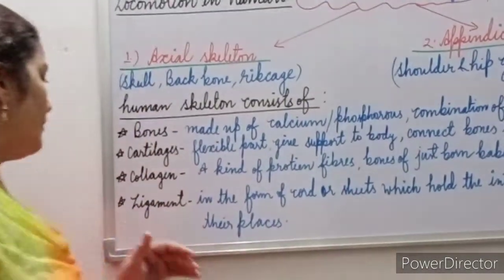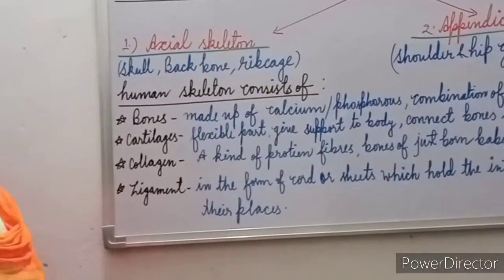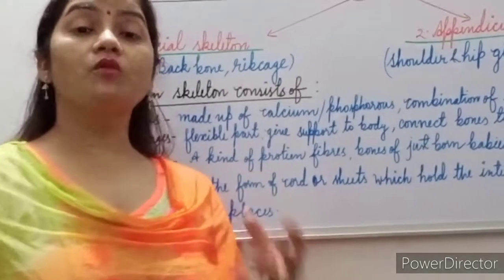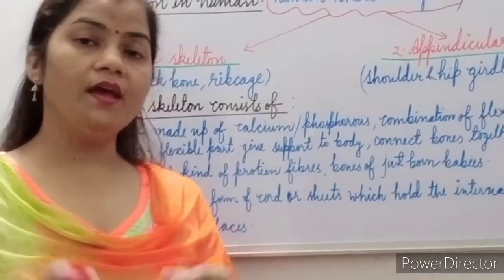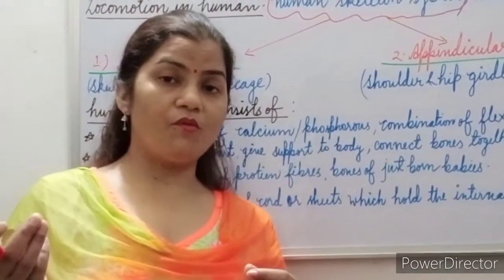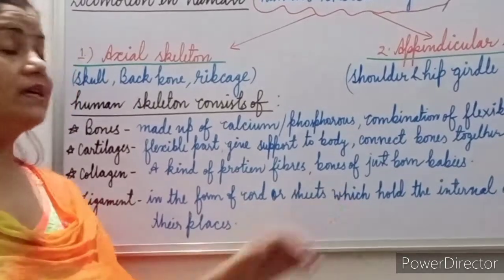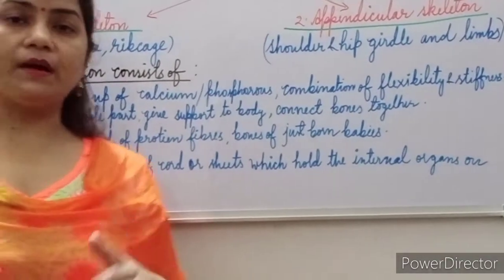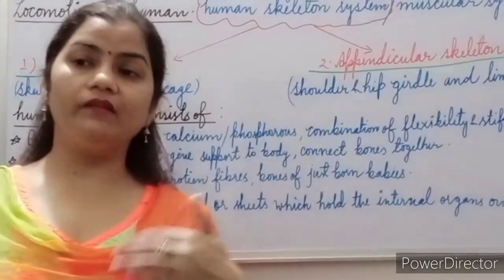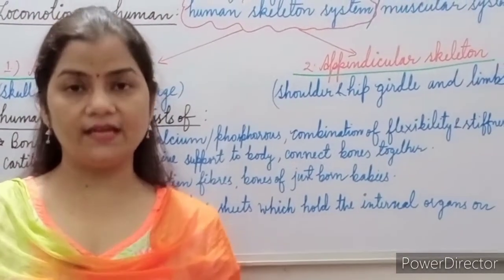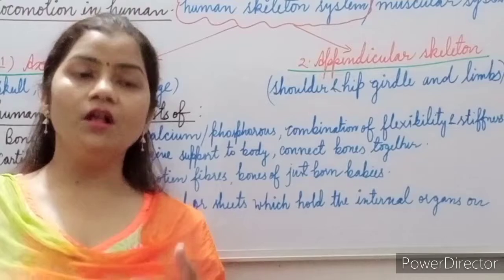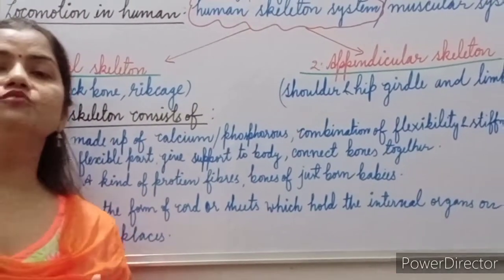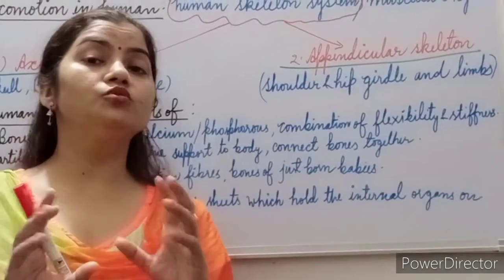The next thing is ligaments. What are ligaments? Ligaments are present in the form of cords and sheets which hold the internal organs at their specific position. For example, when we run or do any physical exercise or physical work, when we show intense movement, our internal organs do not dislocate.